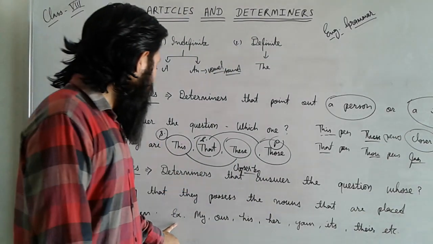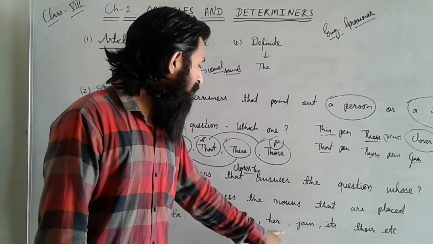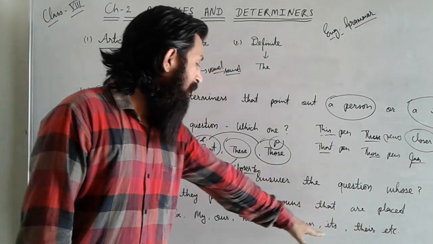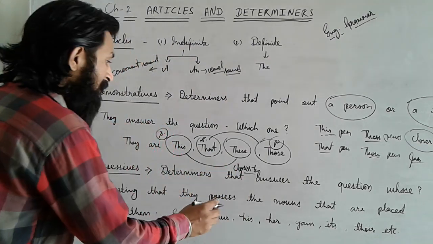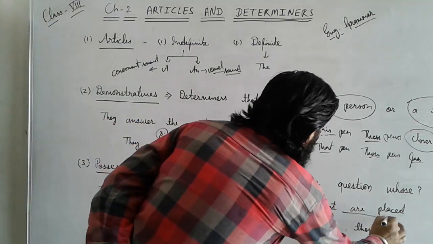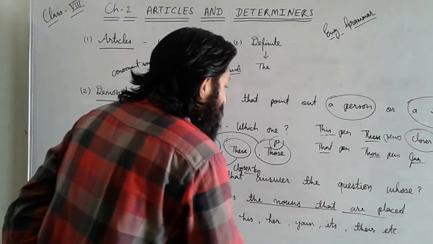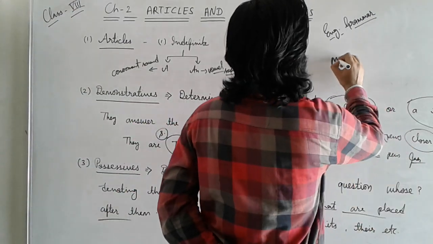Examples are my, our, his, her, your, its, their. These words are known as possessives. If we mention the noun that is placed after them, then I can say, my father.